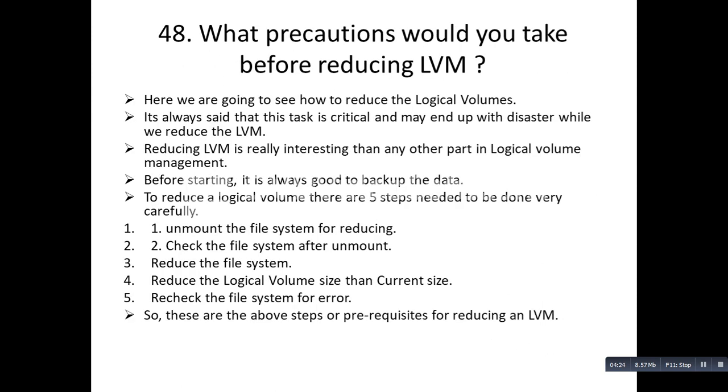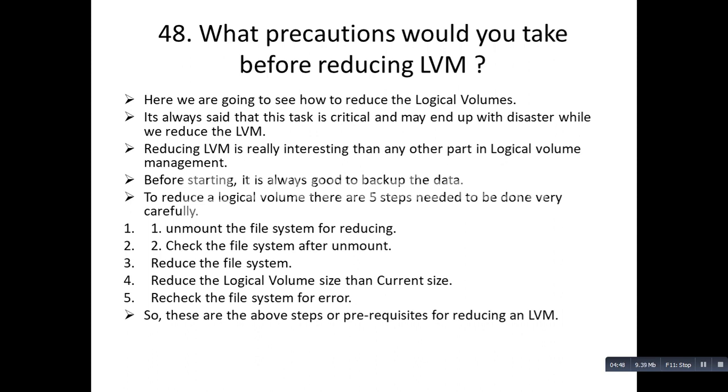Coming to the next question, and this is a scenario based question. What precautions would you take before reducing LVM? As we have already discussed, LVM is a logical volume manager where we combine multiple disks into a logical volume so that we can extend and reduce it. But what precautions will you take before reducing LVM?